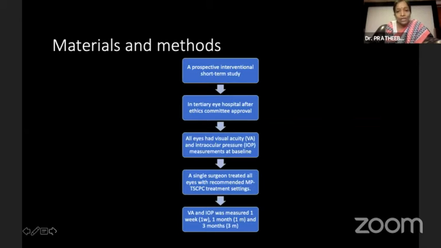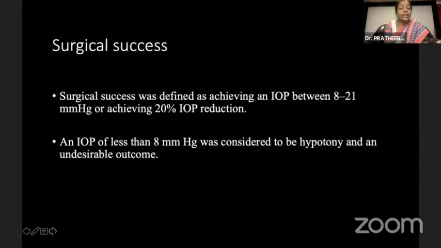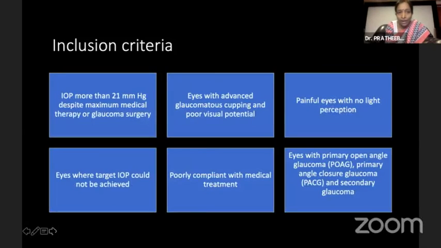It's a prospective interventional study in a tertiary eye hospital. After ethics committee approval, all eyes had visual acuity and intraocular pressure measured at baseline. A single surgeon treated all eyes, and visual acuity and intraocular pressure were measured at 1 week, 1 month, and 3 months. Surgical success was defined as achieving an IOP between 8 and 21 mmHg or achieving a 20% IOP reduction, and an IOP of less than 8 was considered undesirable.